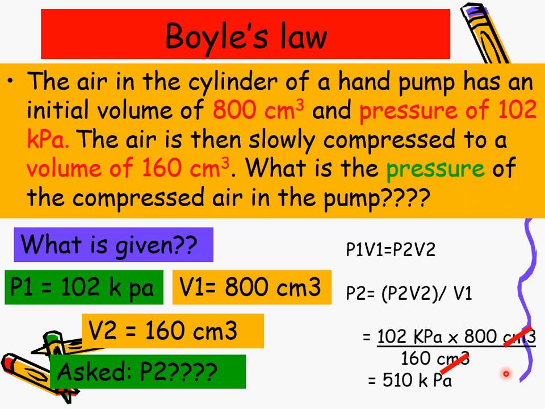Do you realize that when you use units, the units must be the same so that you can cancel the units. So now the answer is 510 kilopascal. Can you see, right? The pressure of the gas is bigger when the gas is compressed to a smaller volume. The pressure of the gas now is 510 kilopascal, which is bigger than the initial 102 kilopascal.